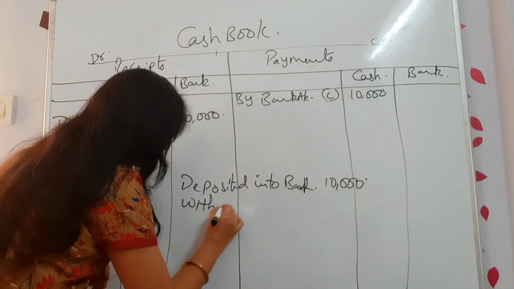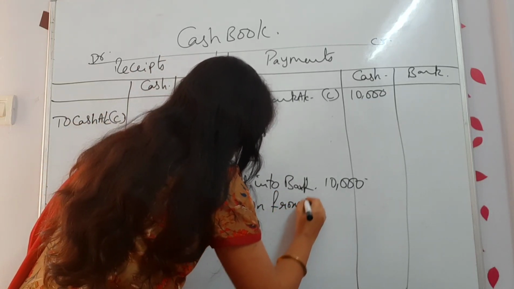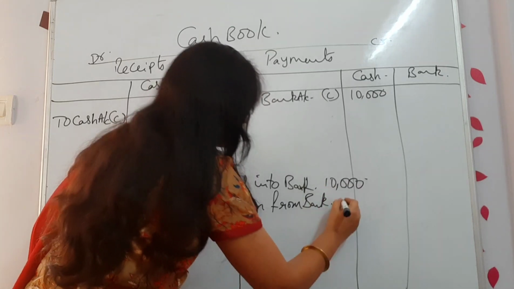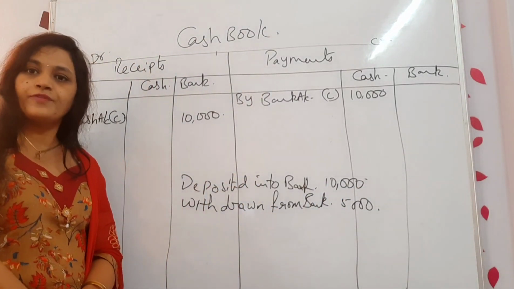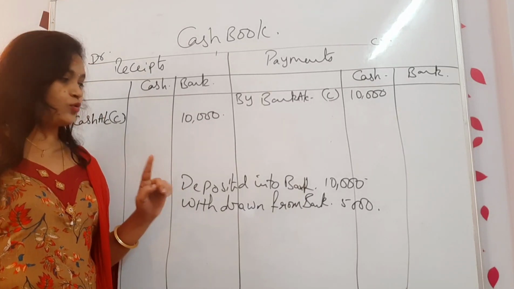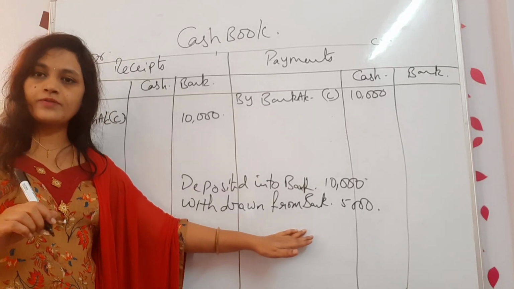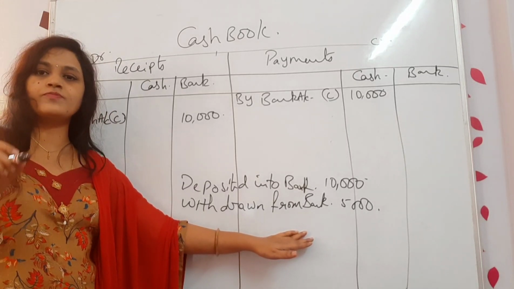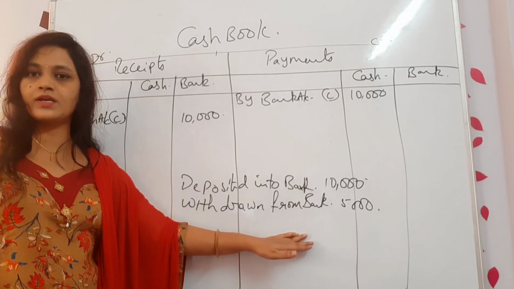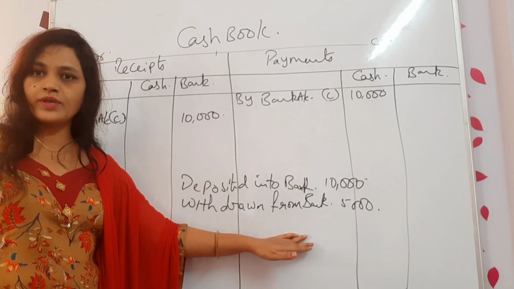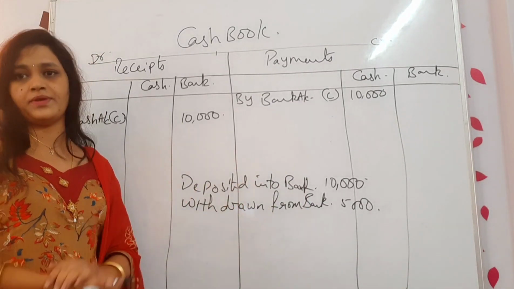Withdrawn from bank 5,000. I have withdrawn money from bank 5,000 for business purpose. If they don't mention anything, by default it is business purpose only. If it is for personal, they will mention domestic use. For personal, for the son, daughter, house, something, they will mention very clearly if it is for personal purpose. Okay, clear?